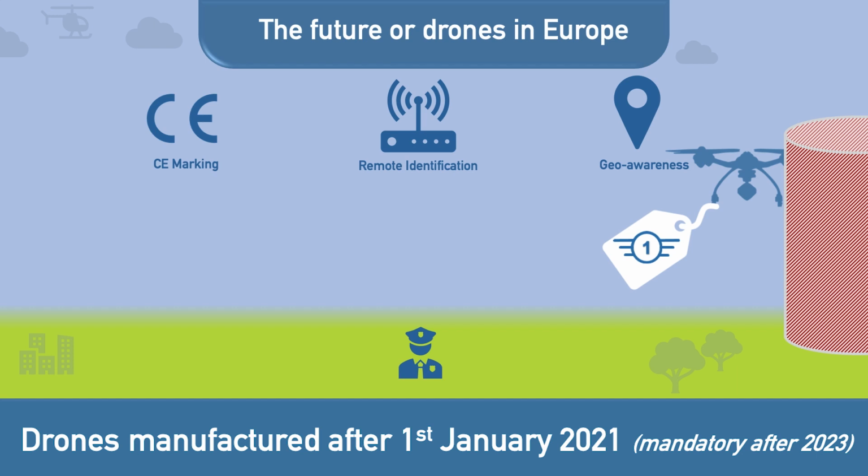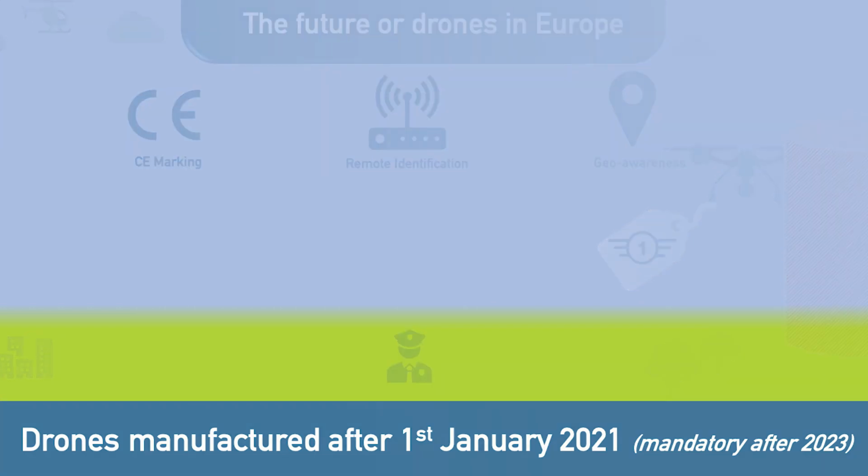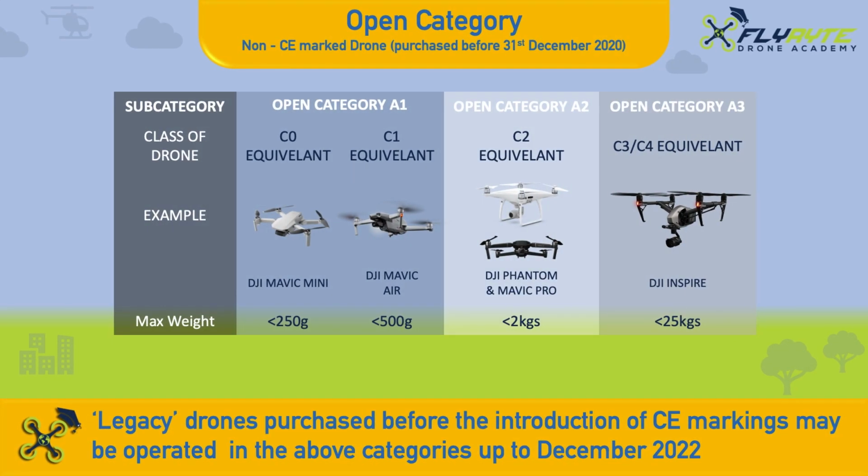If you are operating a drone which was purchased before the 31st of December 2020, or any drone that does not have a CE marking, then you fall into one of the following open categories. If your drone weighs less than 250 grams, you may operate in the Open A1 subcategory as a Class C0 drone, for example, a DJI Mavic Mini. If your drone weighs more than 250 grams, but less than 500 grams, you may operate in the Open A1 subcategory as a Class C1 drone, for example a DJI Mavic Air.